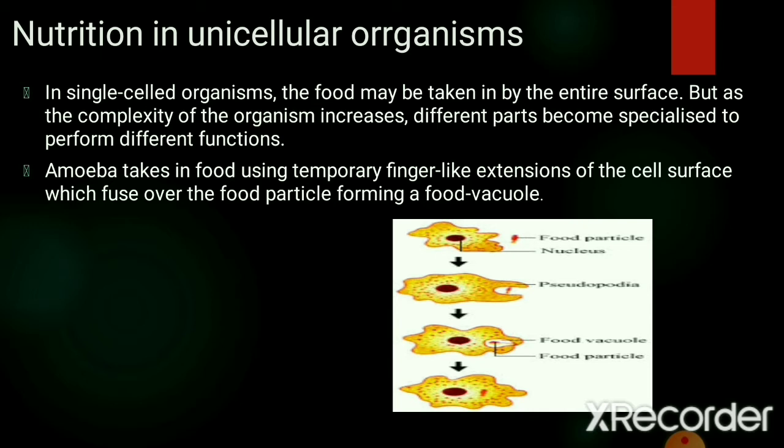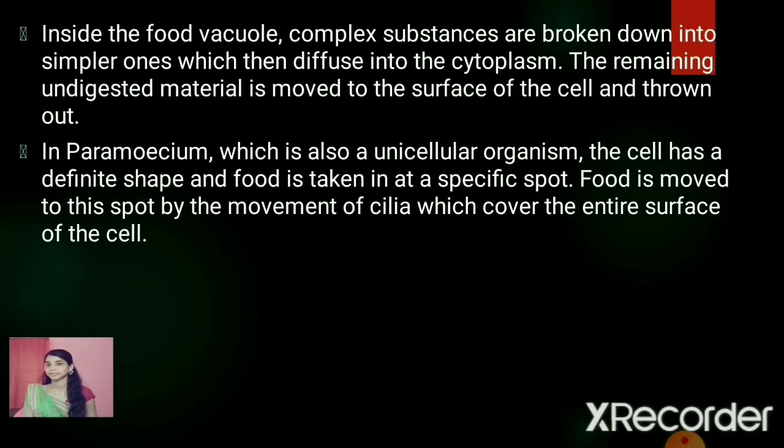The process of digestion takes place inside this food vacuole by means of digestive enzymes. Inside the food vacuole the complex substances are broken down into simpler ones, which then diffuse into the cytoplasm, and the remaining undigested material is moved out of the body. This is how digestion takes place in amoeba.